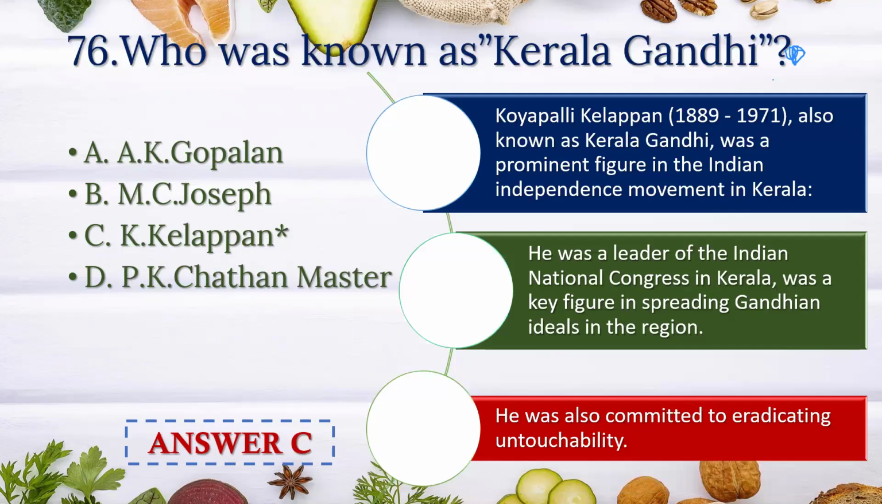Who was known as Kerala Gandhi? Is K. Kelappan. Kuroor Kelappan, 1889 to 1971, also known as Kerala Gandhi, was a prominent figure in the Indian independence movement in Kerala. He was a leader of Indian National Congress in Kerala, and was a key figure in spreading Gandhian ideals in the region. He was also committed to eradicate untouchability.